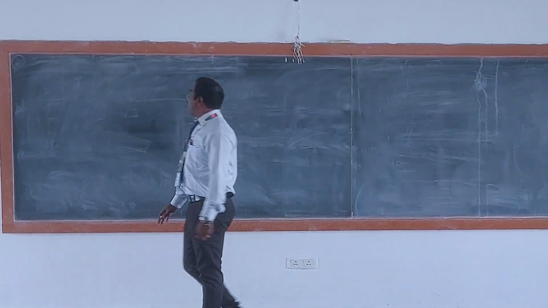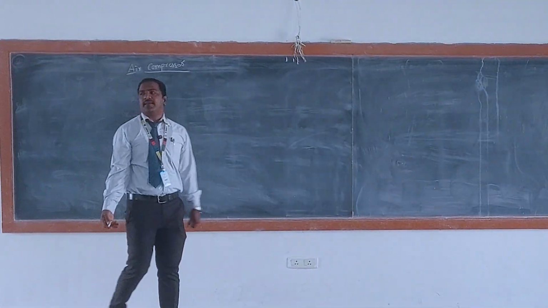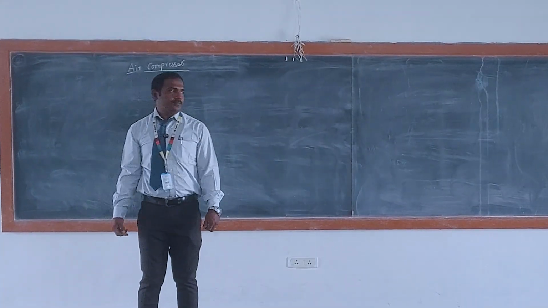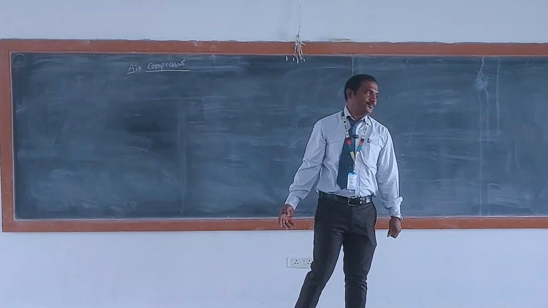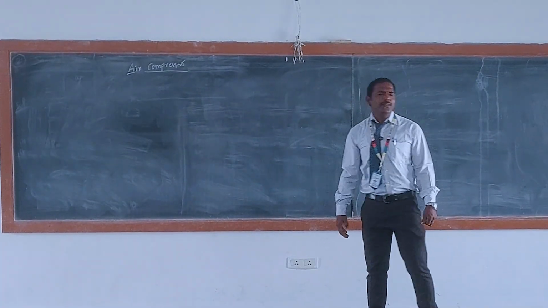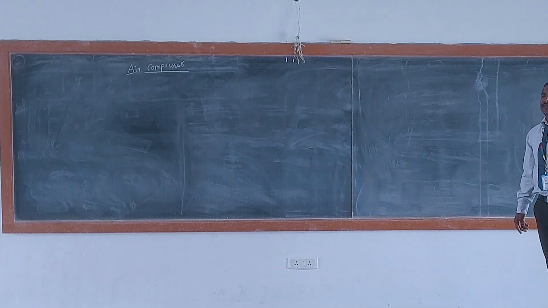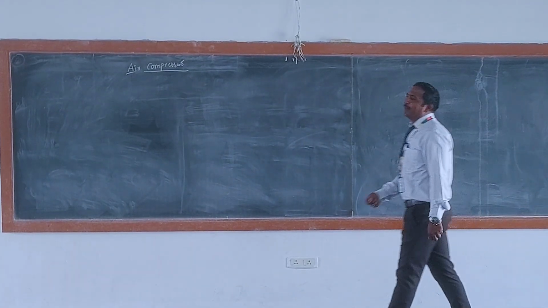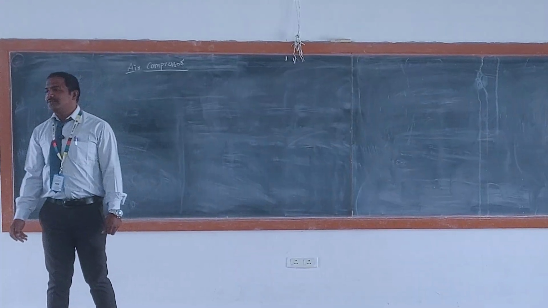So today's lecture, air compressor. What is meant by compressor? It compresses the air. How? By reducing the volume. Without reducing volume also we can compress the air, by increasing the pressure. Okay. So how do air compressors normally work?